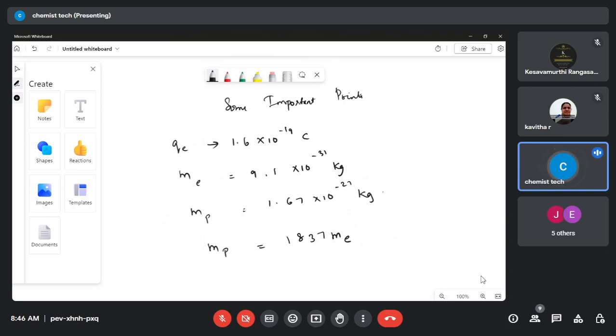Okay, students. From this it is very clear that the charge of an electron is given, the mass of an electron is given, the mass of a proton is given. See the relationship between the mass of a proton and an electron. I told you already, the mass of an electron is 1837 times lesser than the mass of a proton. That's the reason we are not considering it. The mass of an electron is very negligible when considered in terms of atomic mass. We won't give much importance to the mass of an electron.